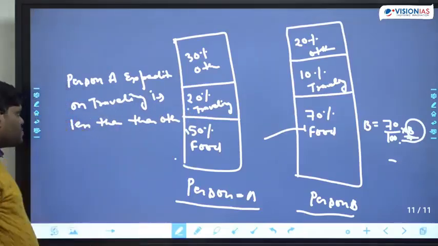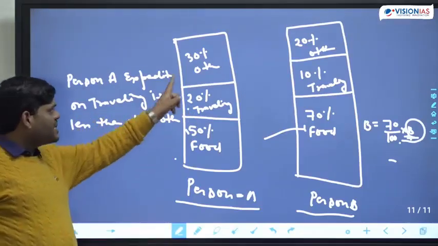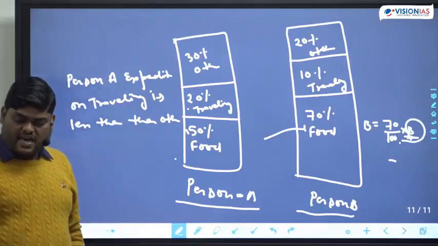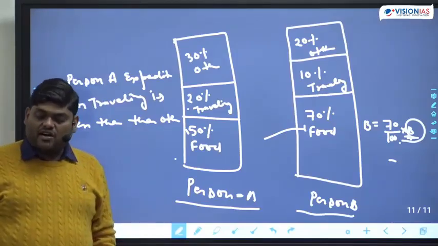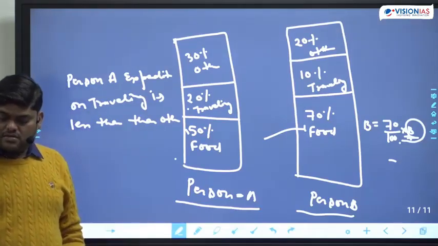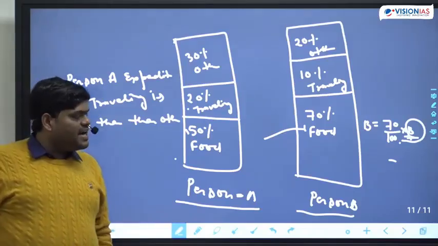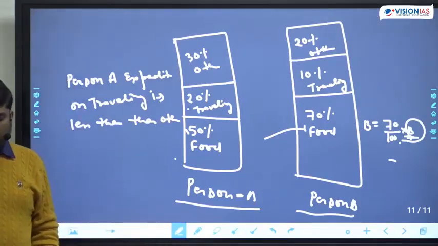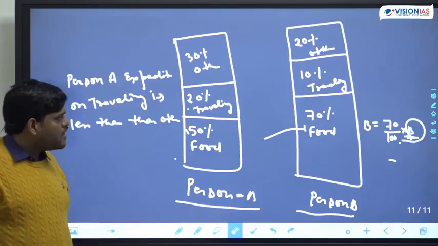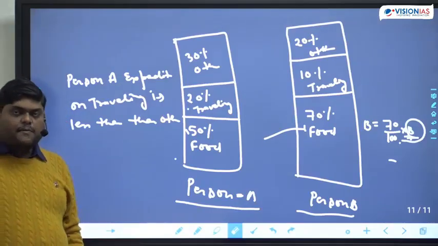The person A spending on traveling is less than other.